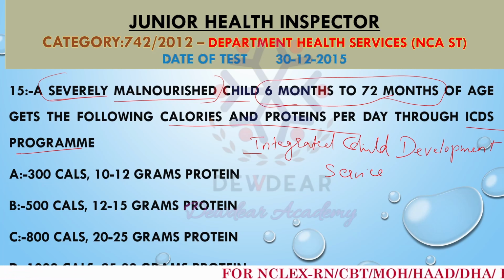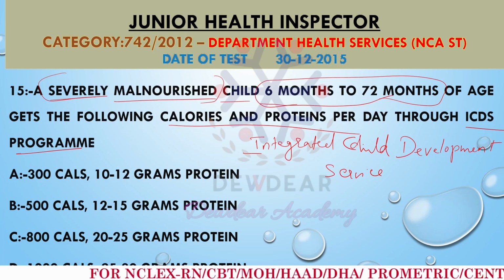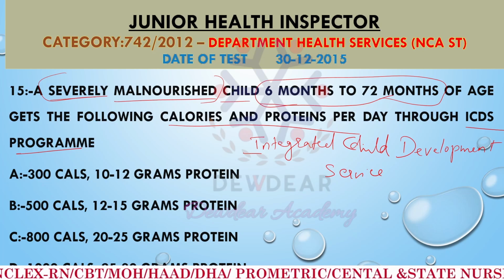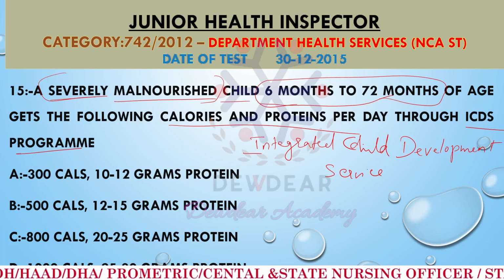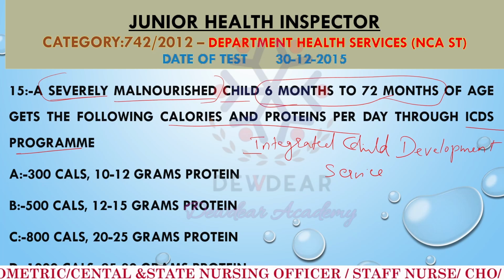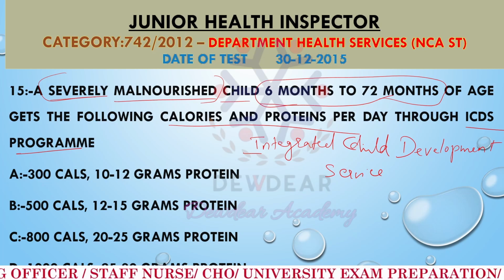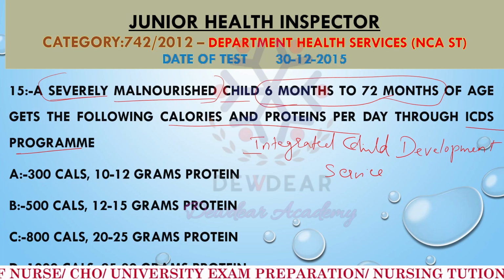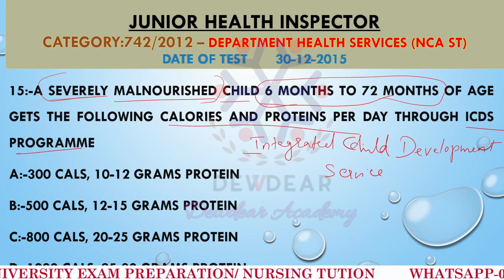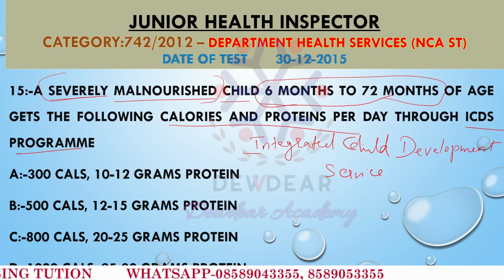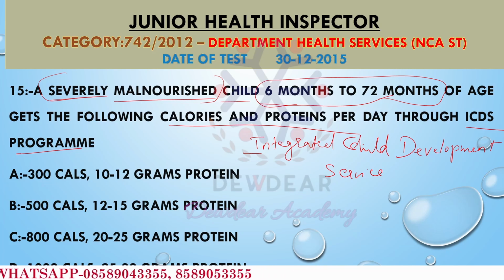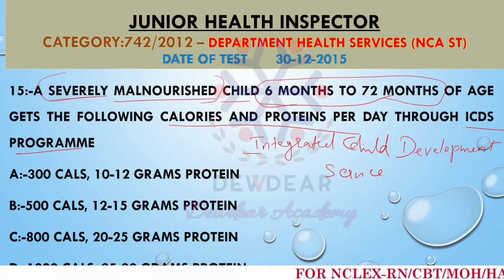What is the purpose? It is to combat malnutrition in India. The program focuses on supplementary nutrition for children aged 6 months to 6 years.